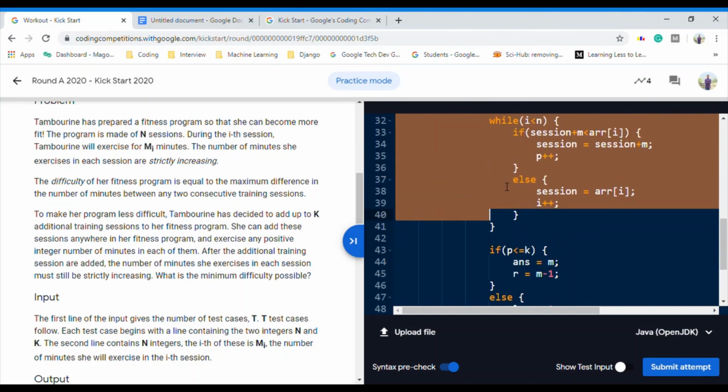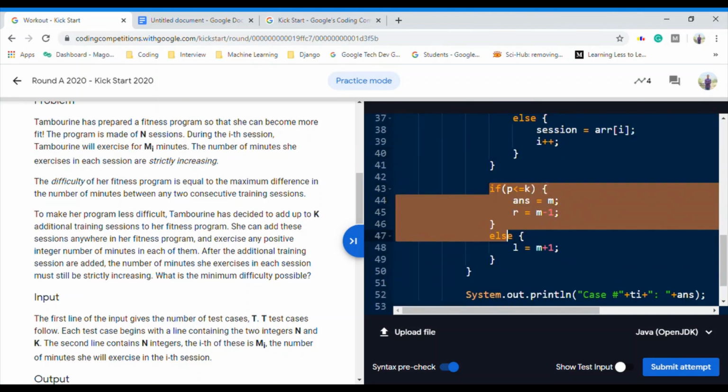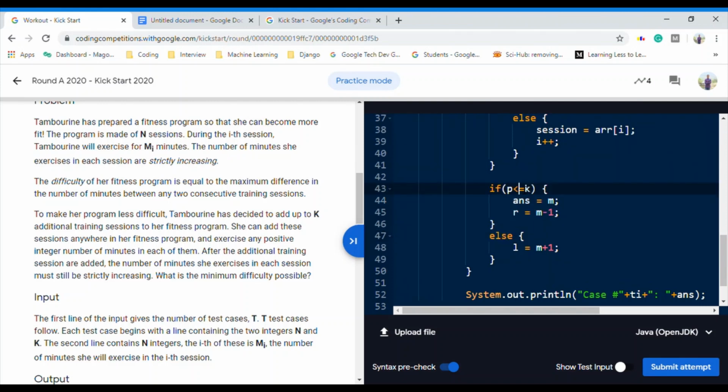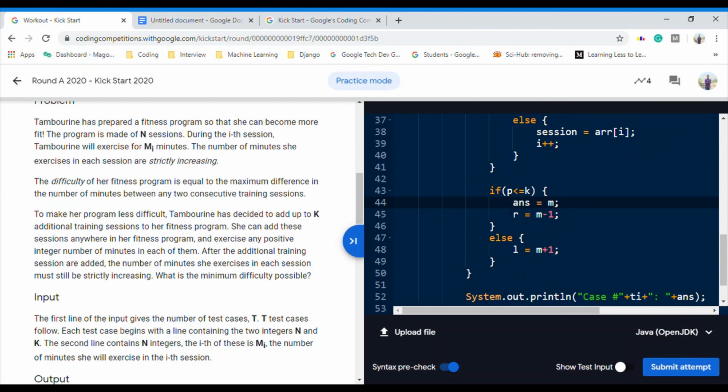And now we have the count of how many sessions we need, right? So if this count is less than or equal to k, that is, if it is possible, then our answer would be m. Our answer will reduce. Initially it was r, we go to m, and we will check for a much smaller answer than m, right? So we will reduce our upper bound to m minus 1.